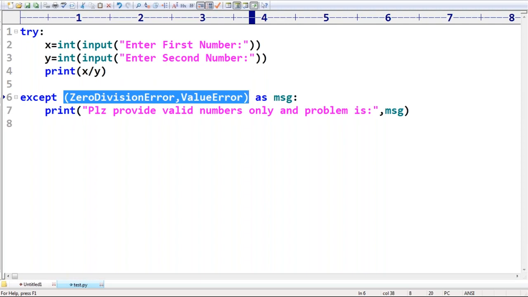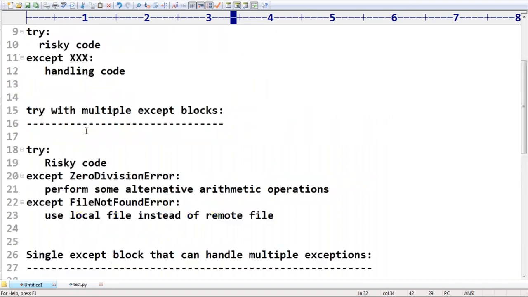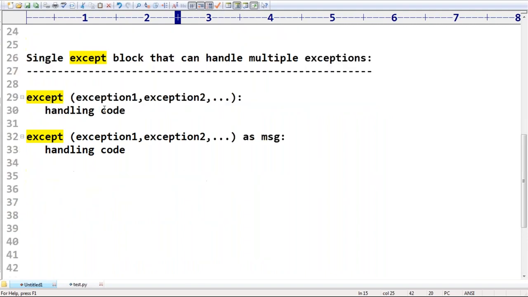Next, one more thing is also there. Try with multiple except blocks. Next, and after that, a single except block that can handle multiple exceptions.